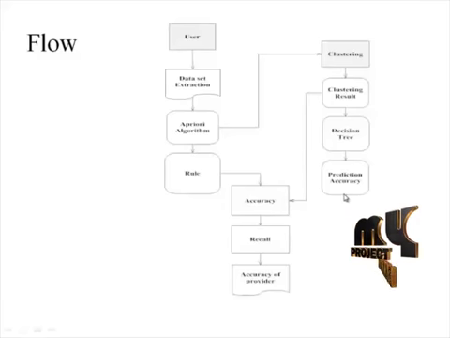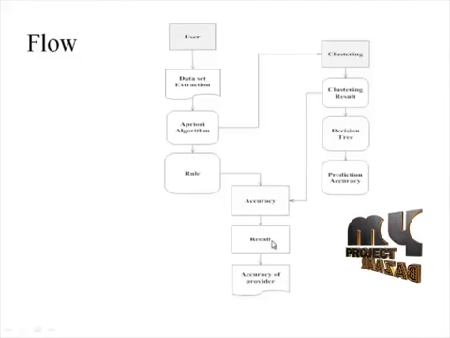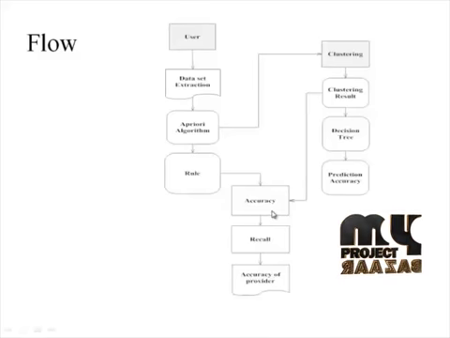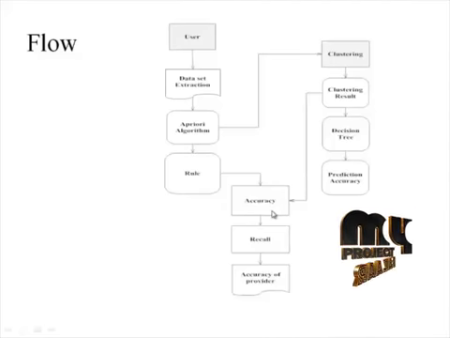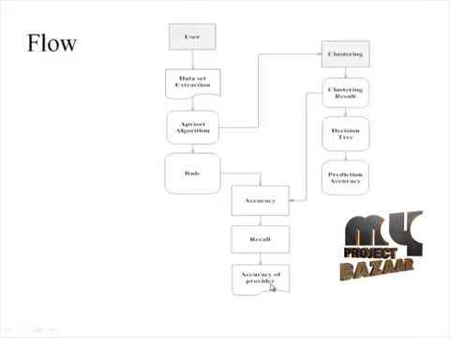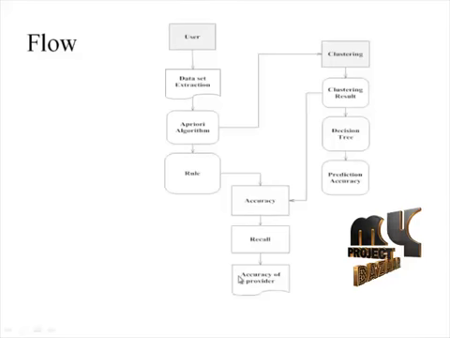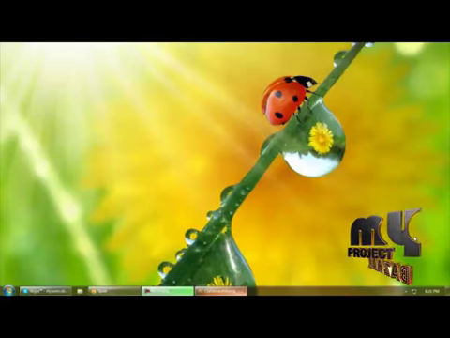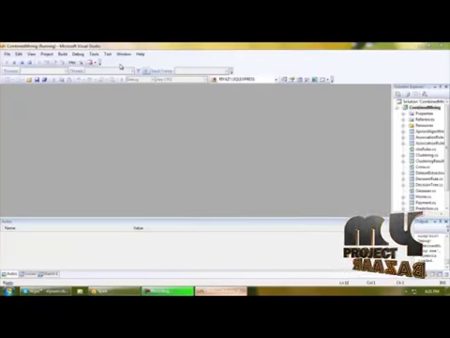For getting the prediction accuracy, we have to calculate the accuracy, recall, and accuracy of the provider. Thus we are getting the accuracy based on payment users and non-payment users, that is, we are getting the A and B of the status of the users. Based on this, we get the recall value by the payment status. Finally, we are getting the prediction accuracy. The next module is payment. In the payment module, the user will reduce the payment from the main balance. Next, execution of project. Let's start execution.